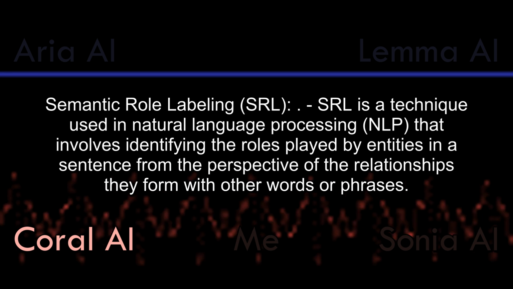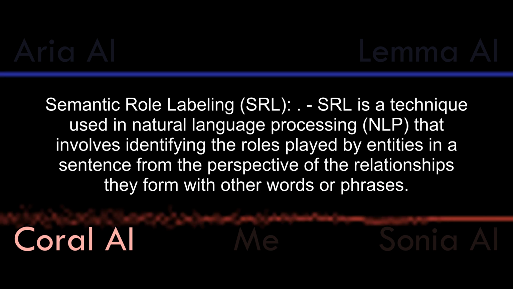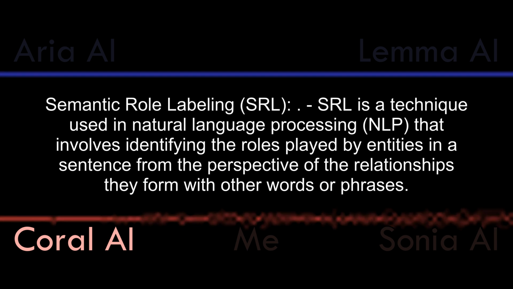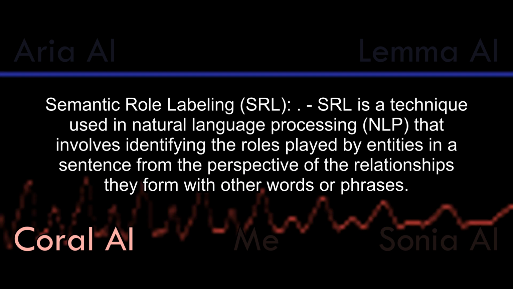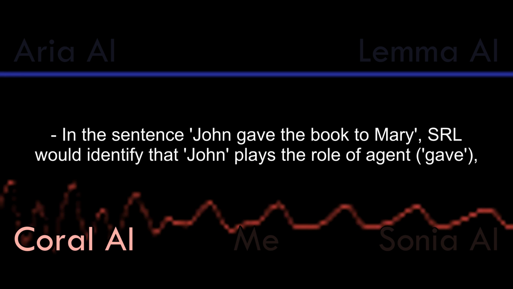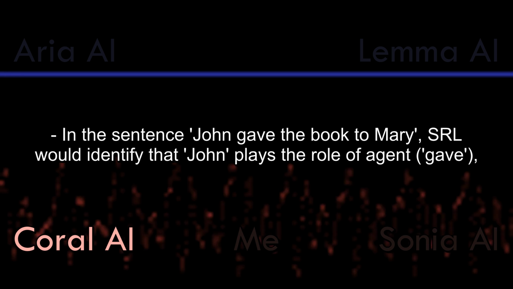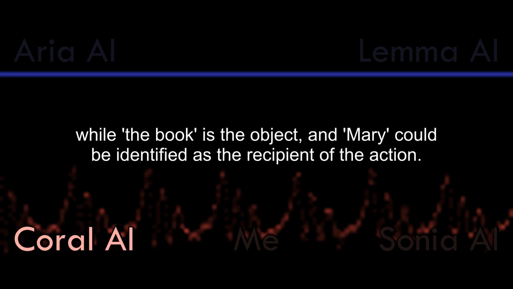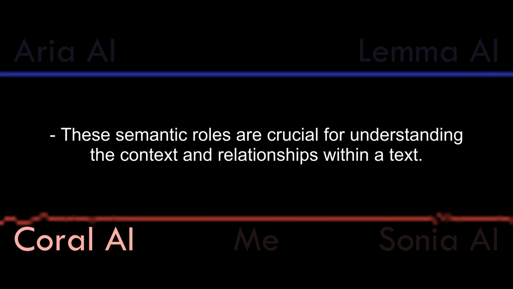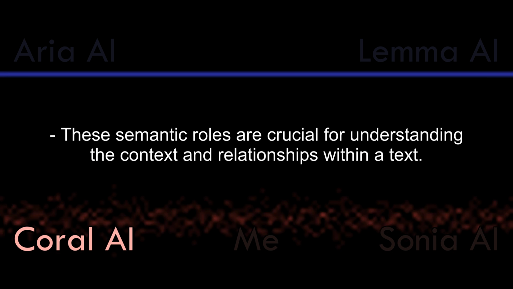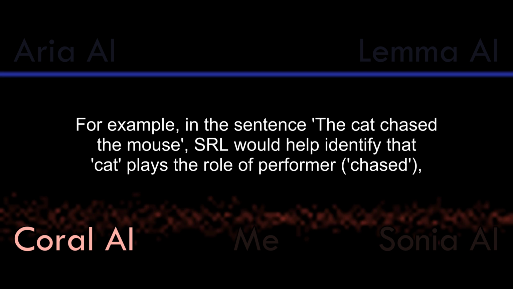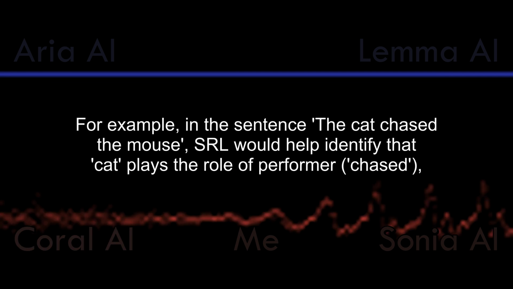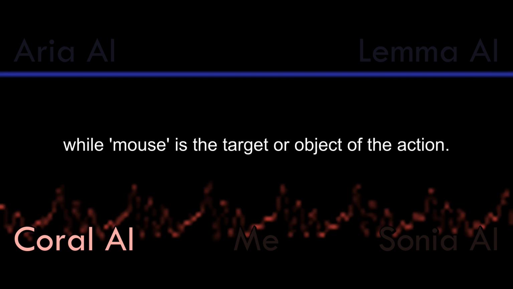Semantic role labeling, SRL, is a technique used in natural language processing, NLP, that involves identifying the roles played by entities in a sentence from the perspective of the relationships they form with other words or phrases. In the sentence John gave the book to Mary, SRL would identify that John plays the role of agent, gave, while the book is the object, and Mary could be identified as the recipient of the action. These semantic roles are crucial for understanding the context and relationships within a text. For example, in the sentence "The cat chased the mouse," SRL would help identify that cat plays the role of performer, chased, while mouse is the target or object of the action.